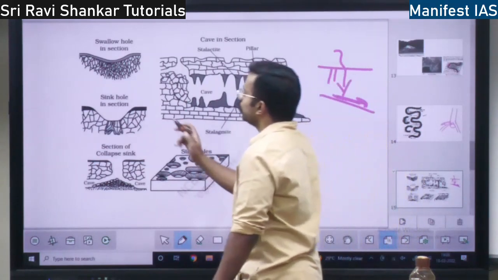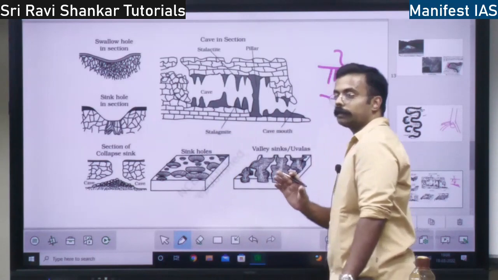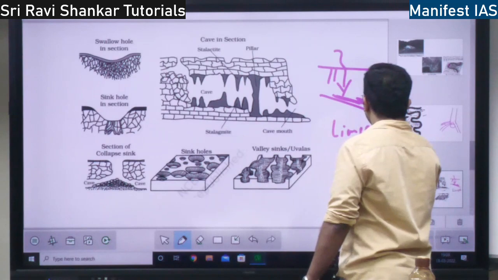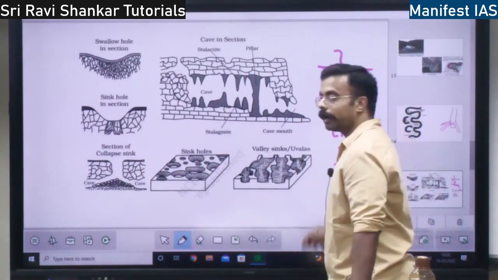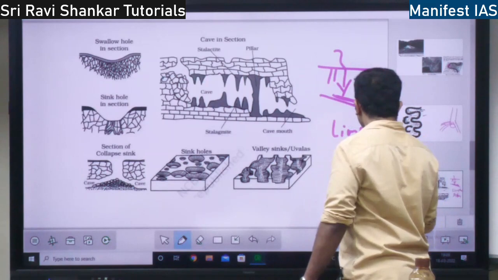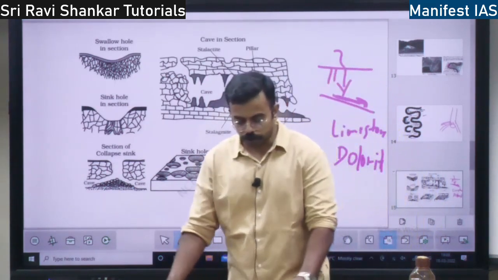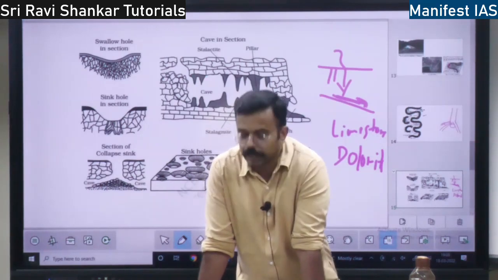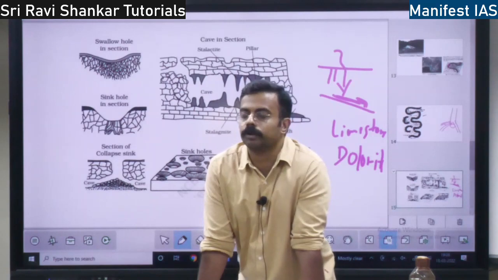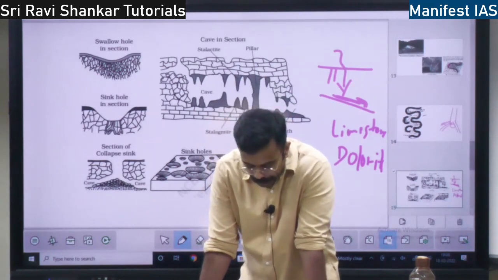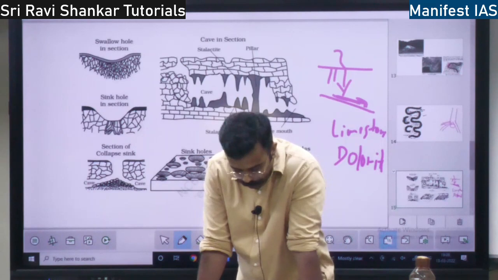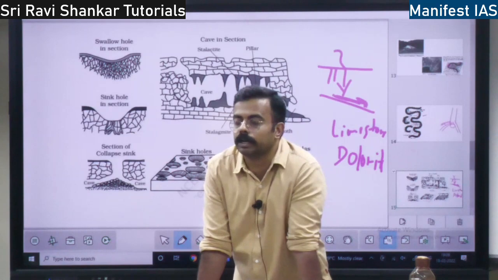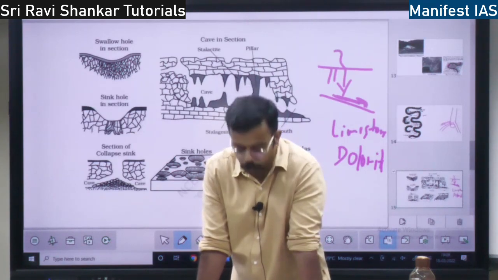It erodes two types of rocks: limestone and dolomite. What is the speciality about these rocks? These are formed out of calcium carbonate rocks.